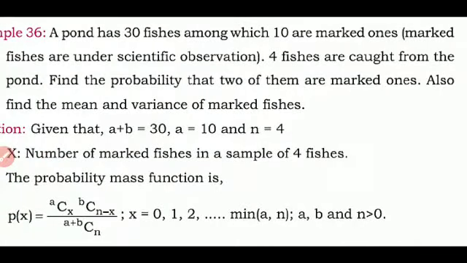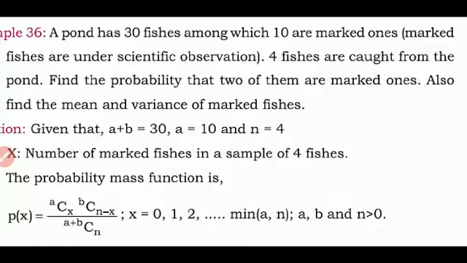A pond has 30 fishes, among which 10 are marked ones. In the bracket they have said marked fishes are under scientific observation. 4 fishes are caught from the pond. Find the probability that two of them are marked ones. Also find the mean and variance of the marked fishes. So in total how many fishes are there? 30. Among 30, 10 are marked. How many are unmarked? 30 minus 10 is 20.